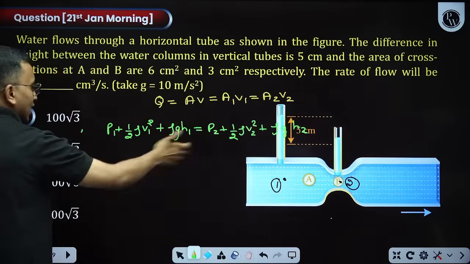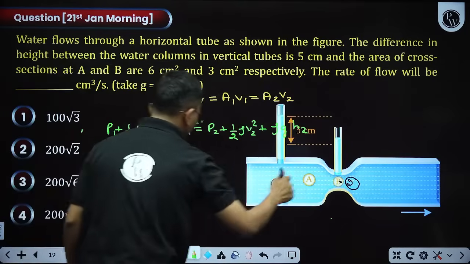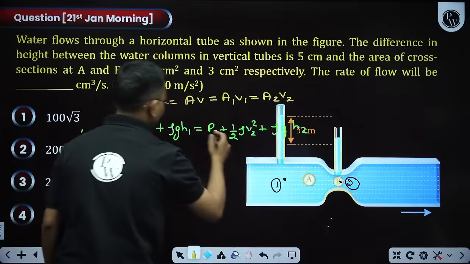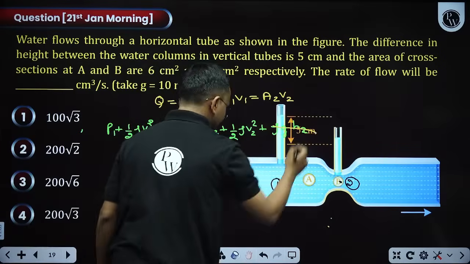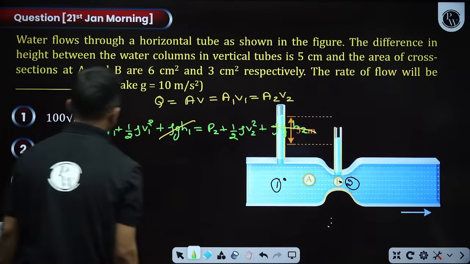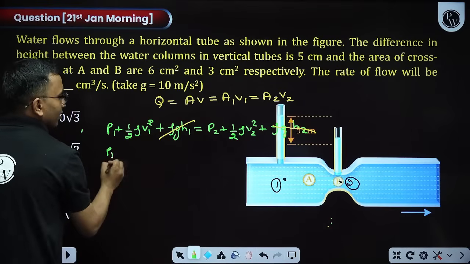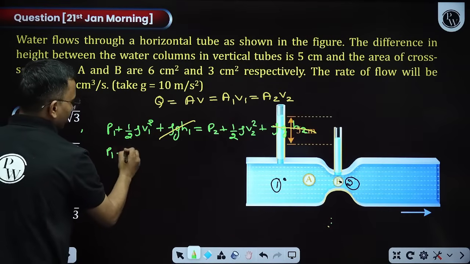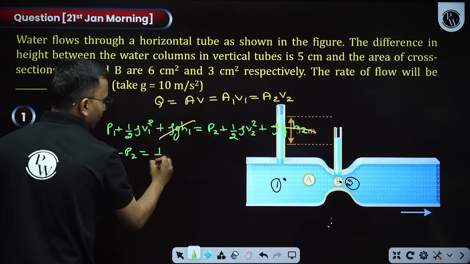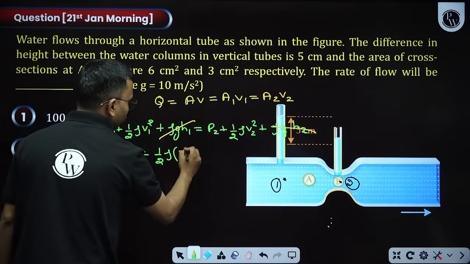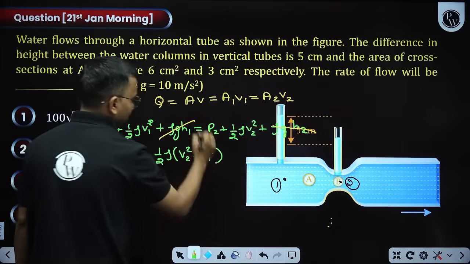Now solve it. H1 is equal to H2 because these two points are on the same level. This and this are getting cancelled. Now what else? P1 minus P2 is equal to half rho (V2 square minus V1 square).